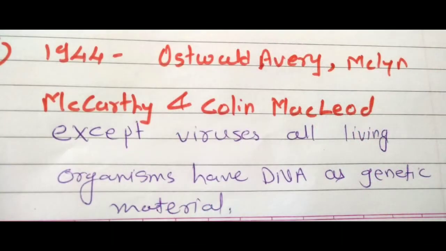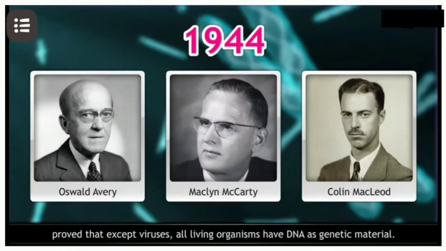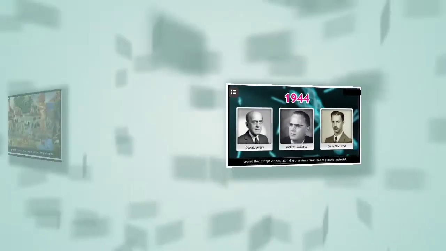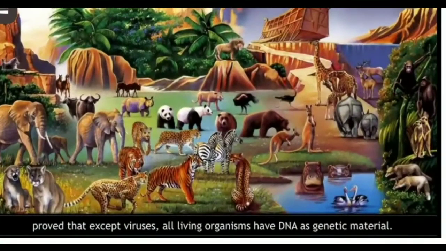Well, in 1944, the trio of scientists Oswald Avery, Maclyn McCarty and Colin MacLeod proved that except for some viruses, all living organisms have DNA as genetic material.